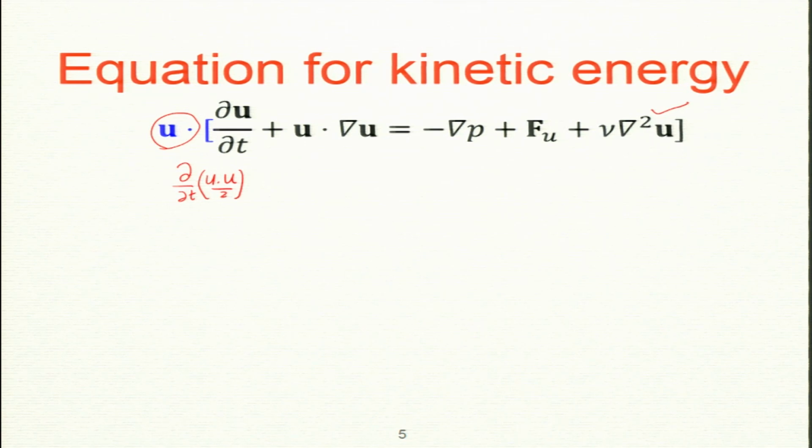Now, what about the second term, u dot grad u? This is a vector, please keep in mind. Ideally I should write it with brackets, but in shorthand we do not want to write too many brackets. So, u dot grad is acting on the first u, not on the second u. Grad is acting on the second u, but the dot product is acting on the first u. Now, what is u dot grad u?